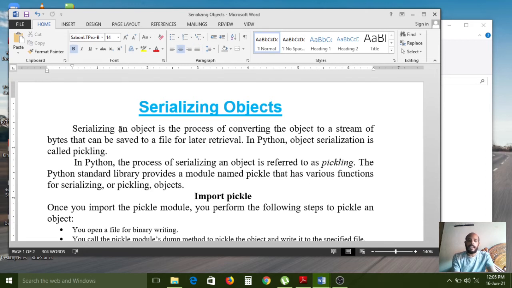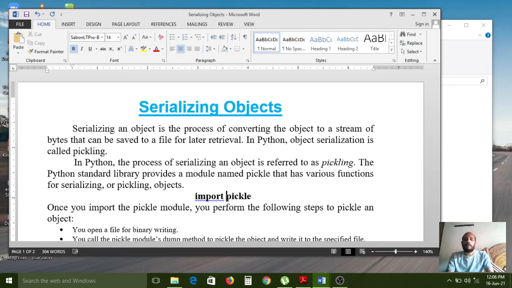So here I have given one syntax: import space pickle. Import is a keyword. It is better to use each and every keyword in lowercase letters, then only it can be supported by Python. If some letters are capital and some are small, then that is not a reserved keyword, because in Python all the keywords are available in lowercase letters. So reserved keywords must be used in lowercase. If you want to import any module in our current program, we need to use the import keyword in lowercase format.